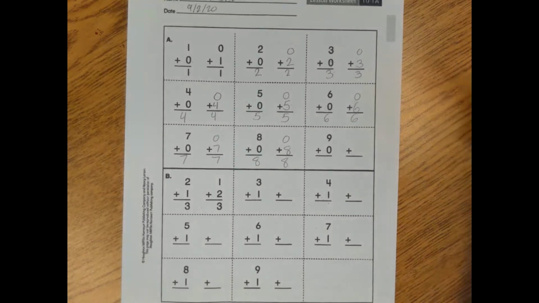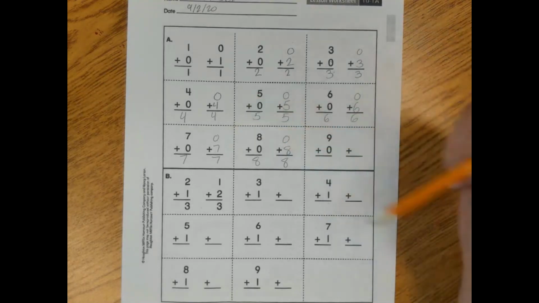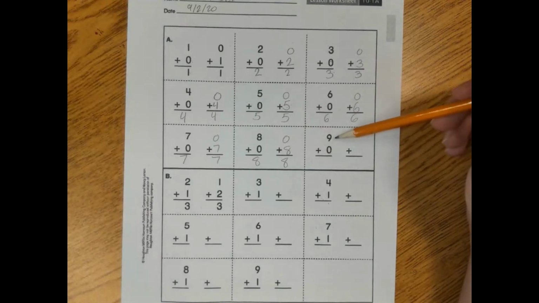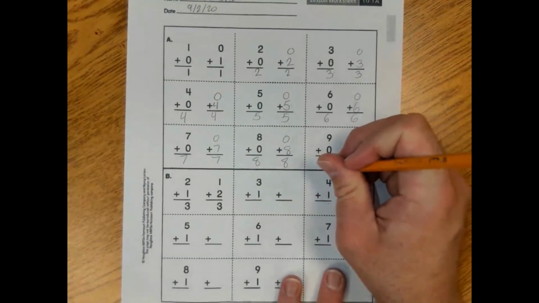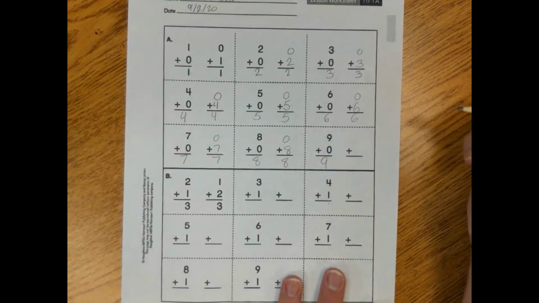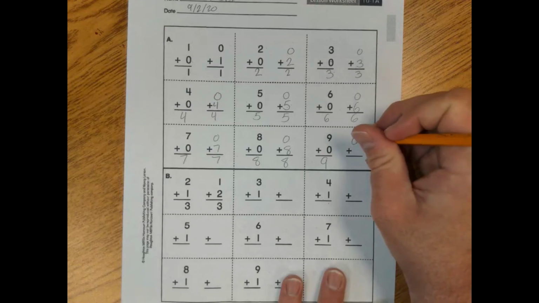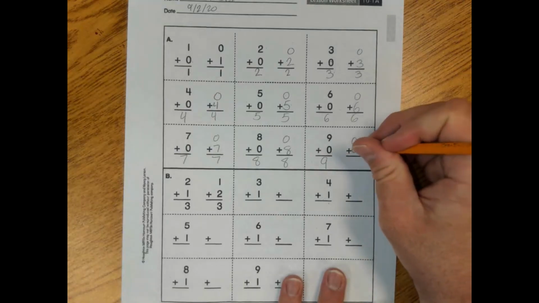Next up is going to be 9 plus 0. Has anything changed with the rest of these problems to make 9 plus 0 equal anything else other than 9? No, it's not going to equal anything else. It's going to be 9 because we cannot add 0 to 9. Now we're going to take the 0, we're going to write it on the top here. We're going to take that 9, we're going to write it on the bottom here.